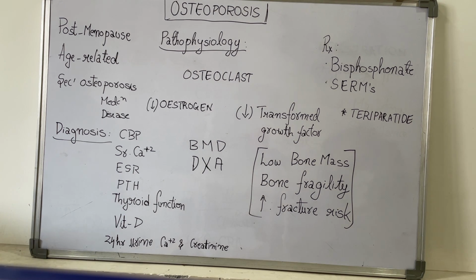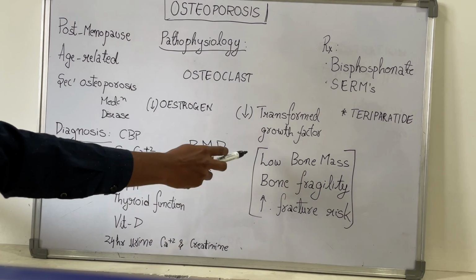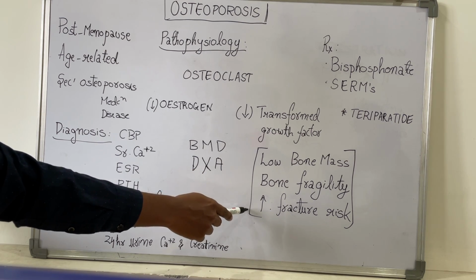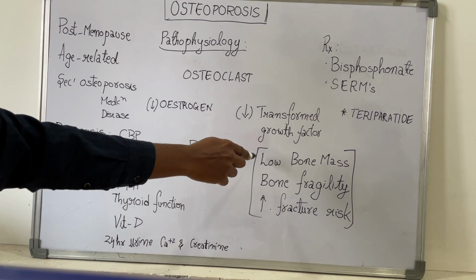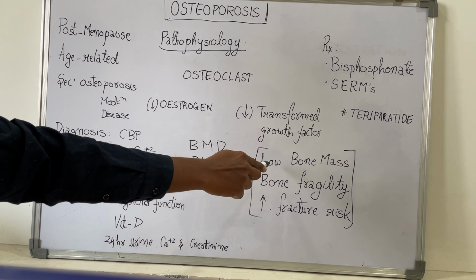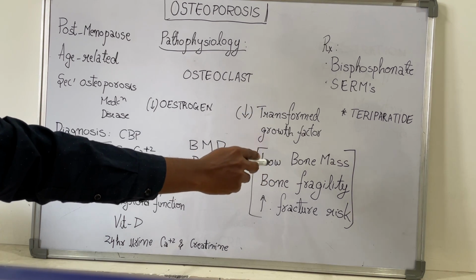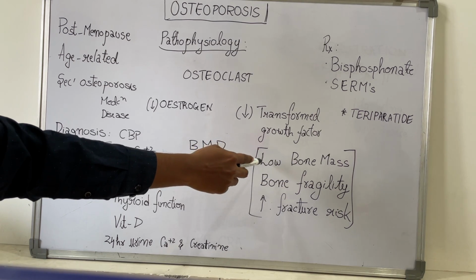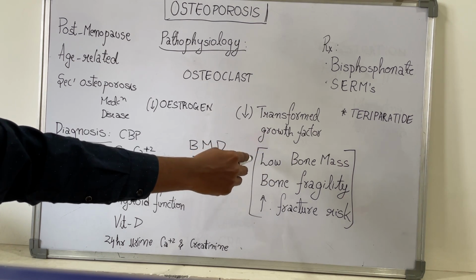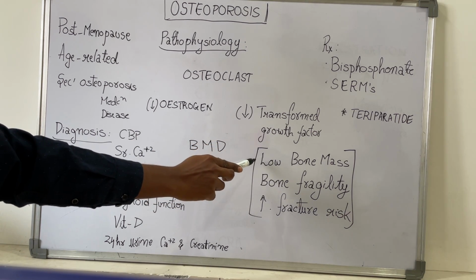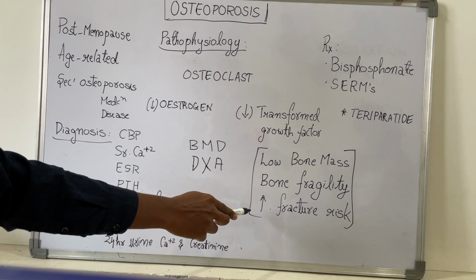So what is osteoporosis? Osteoporosis is a condition in which there are three very important terms: low bone mass, bone fragility, and increased fracture risk. This occurs due to decreased calcium amount in the bone. Why is the amount of calcium in the bone decreased? We should understand this, because based on our understanding of why it is decreased, the treatment will be given. So what are the main three parameters? Low bone mass, bone fragility, increased fracture risk.